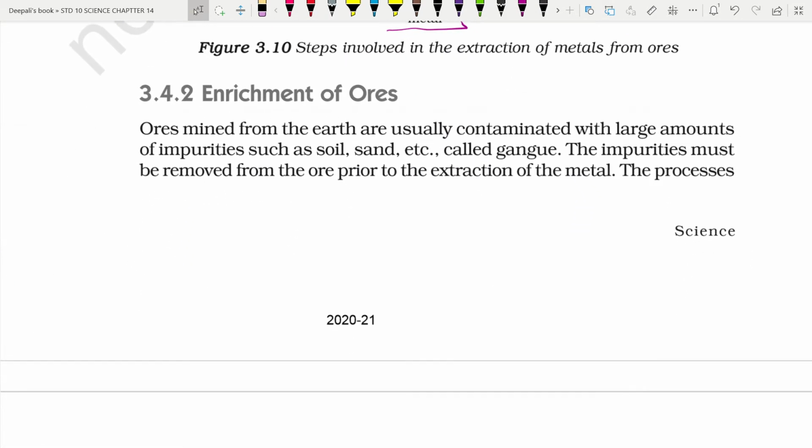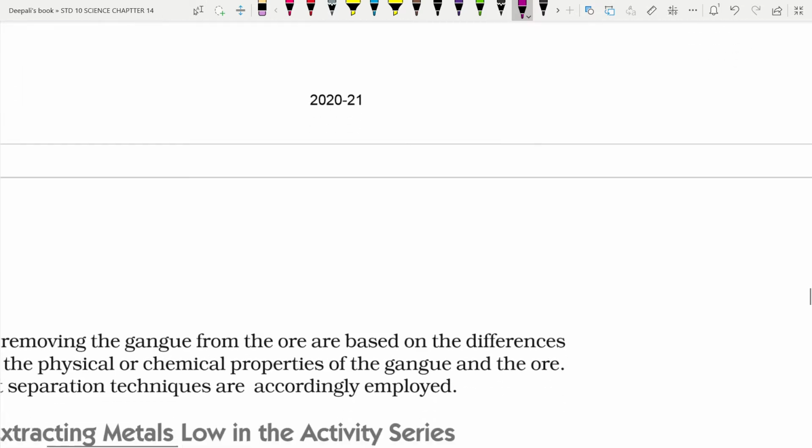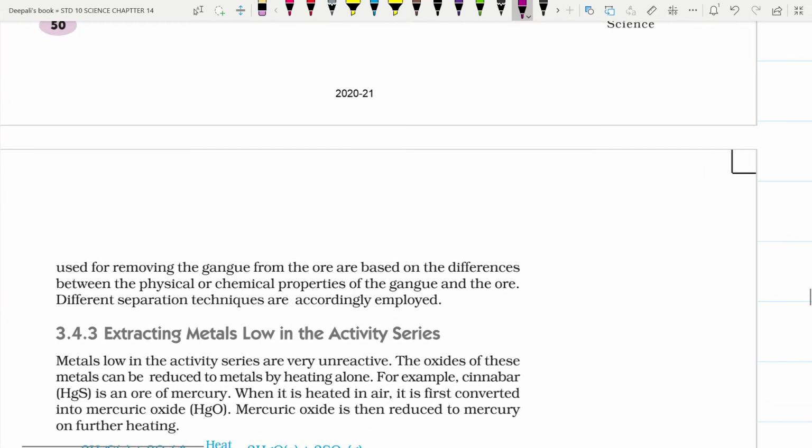Let us see enrichment of ores. Ores mined from the Earth are usually contaminated with large amounts of impurities such as salt, sand, soil, etc., called gangue. These impurities must be removed from the ore prior to the extraction of the metal. The processes of removing the gangue from the ore are based on differences between the physical or chemical properties of the gangue and the ore. Different separation techniques are accordingly employed. This process is also called concentration of ore.